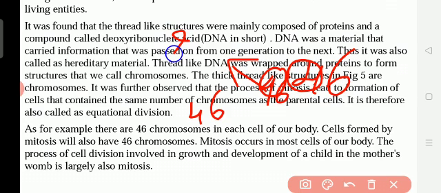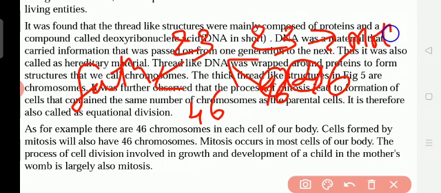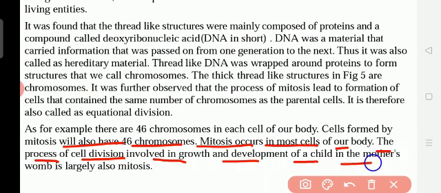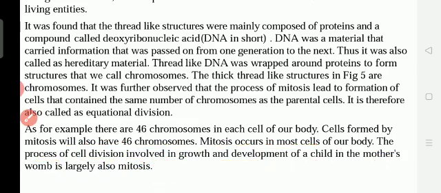Of these 46 chromosomes, 23 we get from the father and another 23 we get from the mother. That is why we have 46 chromosomes. Understand? 23 from father and 23 from mother. So in each cell we carry 46 chromosomes, and cells formed by mitosis will also have 46 chromosomes.